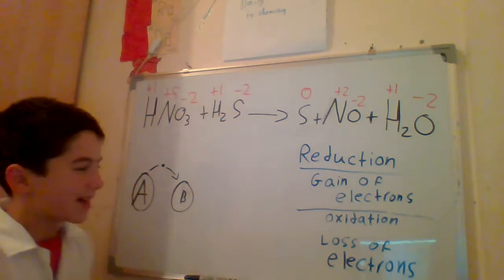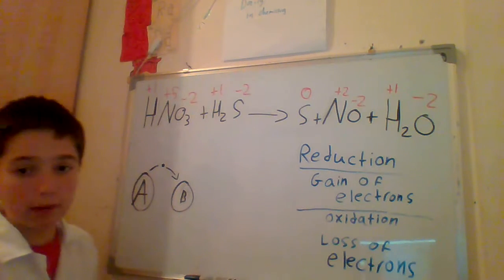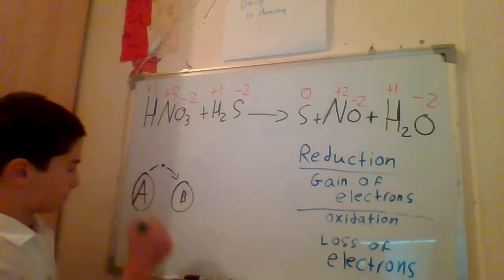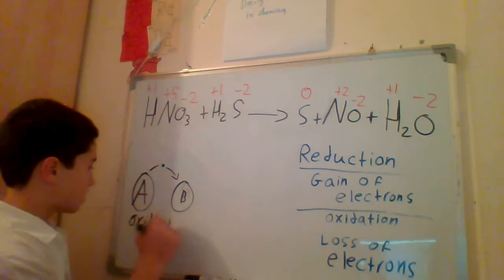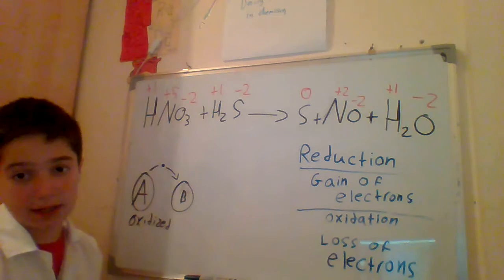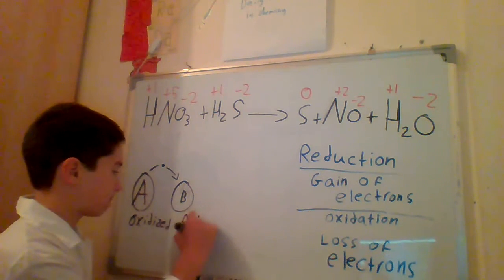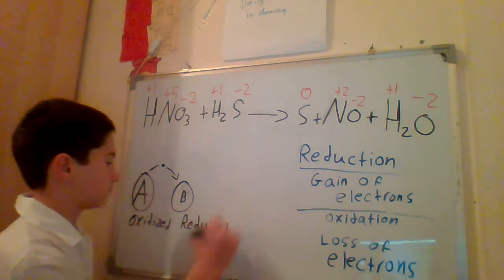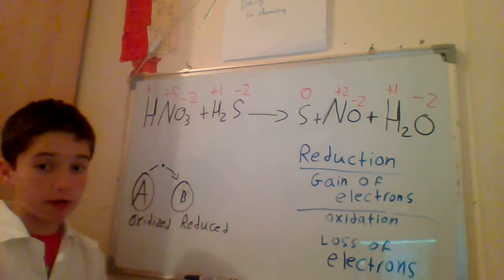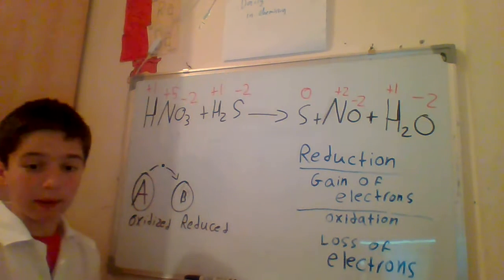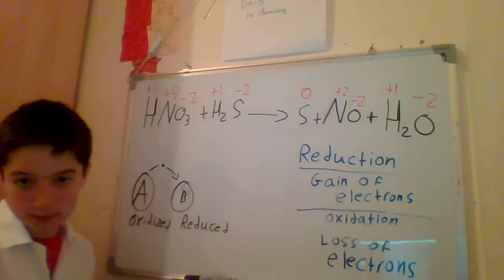Quickly, sorry, we look at the rule. The loss of electrons is oxidation. So atom A is being oxidized. And atom B, because it's gaining an electron, is being reduced. Okay, so we finished our revision. Now let's go to our topic. We don't need to waste any time because time is gold.